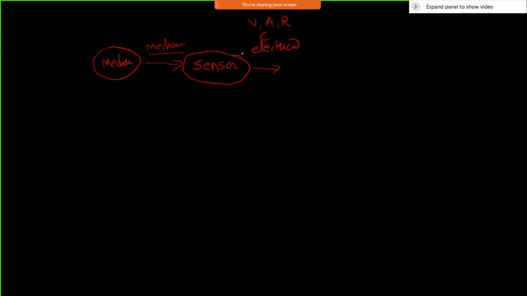Once we have this, what is to be done? Most of the time, the voltages these sensors generate are based on basic sensing principles or phenomena.